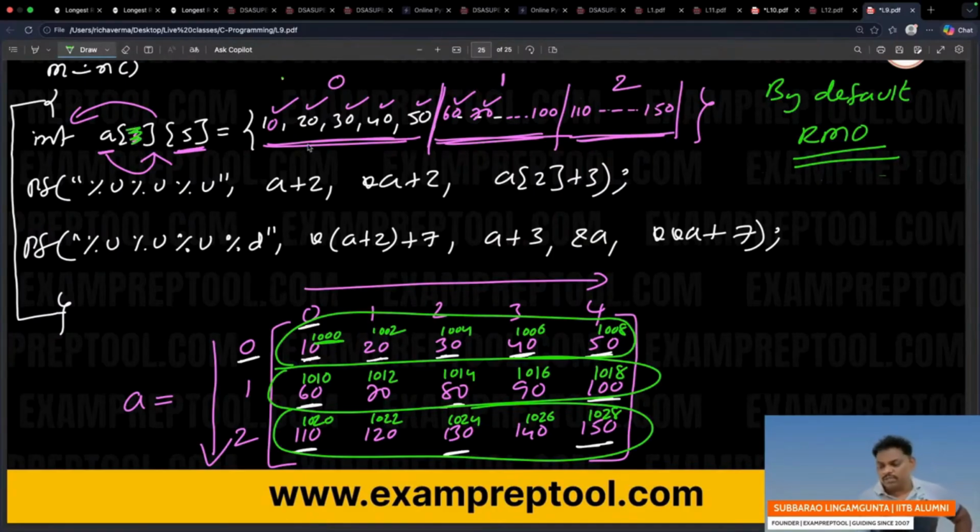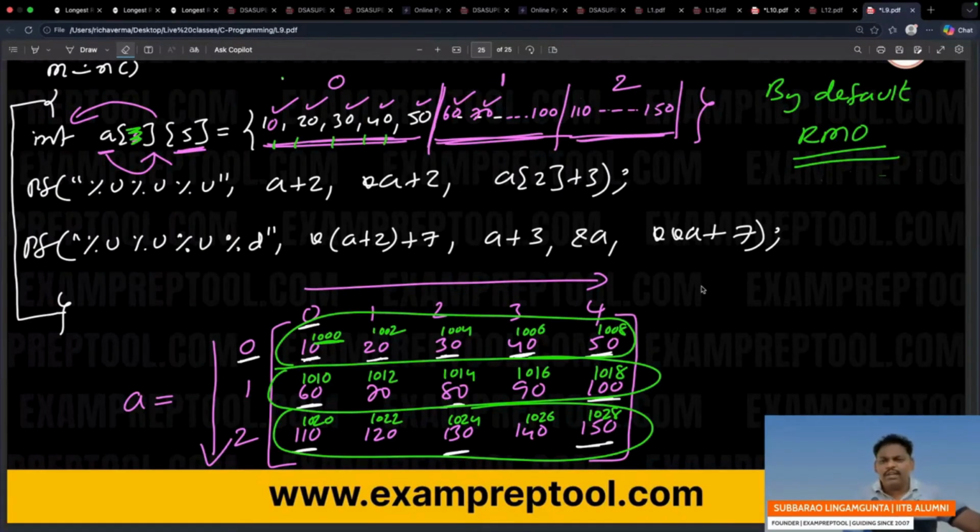If you give elements, how will they do it? For every 5 columns, which means for every 5 elements, one row over. They will draw the line. Be careful, because by default, the computer will follow row major. For every 5 elements, one row over. By default, row major order we are following. Inside a computer, every multi-dimensional array will store as a single dimensional array. That is also fine.